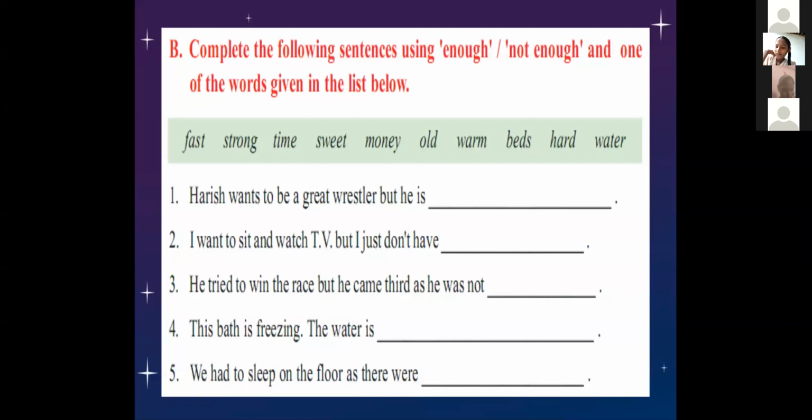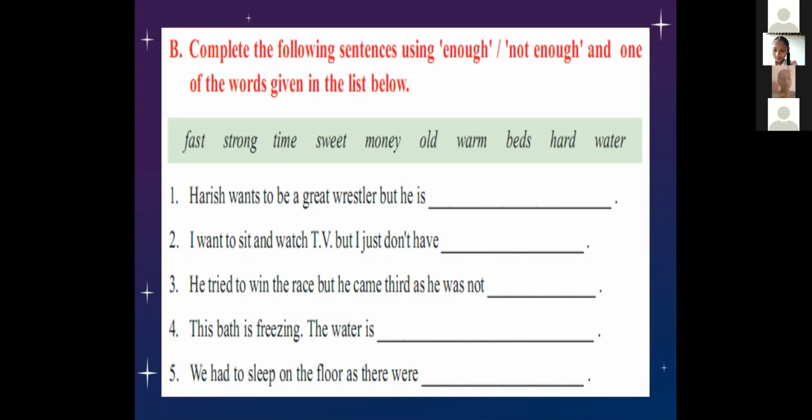Now let us complete the following sentences using enough, not enough, and one of the words given in the list below. So we have already seen what the answers are. Now they have given you the fill in the blanks. What you have to do is fill it with enough or not enough by completing the words which are given in the brackets. So, "Harish wants to be a great wrestler, but he is..." what is the word we can add here?